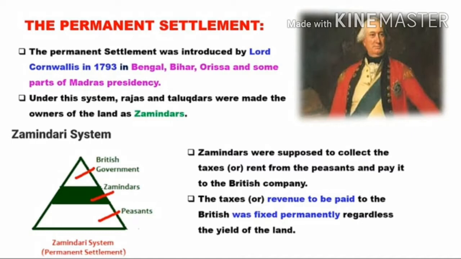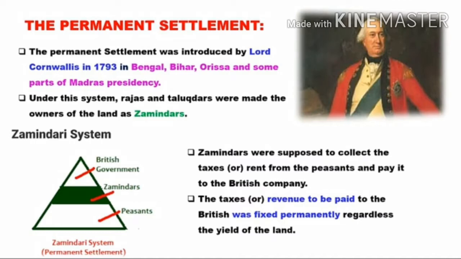They gave 10/11 of the revenue collected by them from the cultivators to the government. The zamindars would grant pattas, that is written agreements, to the ryots, the farmers. The ryots became tenants since they were considered the tillers of the soil. They had to do all the farming work in the land. That's why they were considered the tillers of the soil.